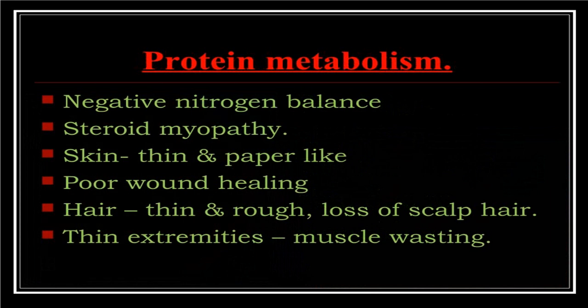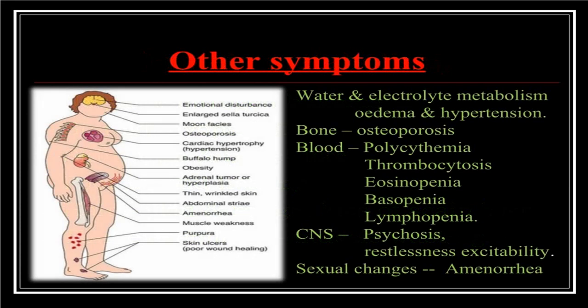In protein metabolism, we already mentioned steroid myopathy, thinning of muscles, skin thinning, poor wound healing, scalp hair is lost, thin extremities, and because of wasting of the muscle, proximal myopathy, etc. And there are a lot of other symptoms like retention of water, edema, hypertension, osteoporosis, polycythemia, thrombocytosis, eosinopenia, lymphopenia. In CNS, psychiatric disorders like depression, restlessness, excitability, psychosis, and as far as menstrual irregularity is concerned, amenorrhea is very, very common.